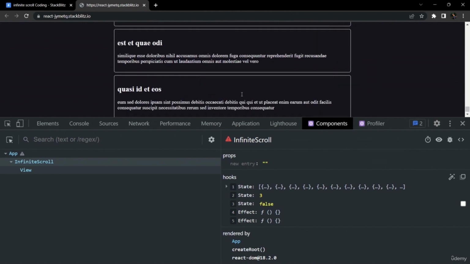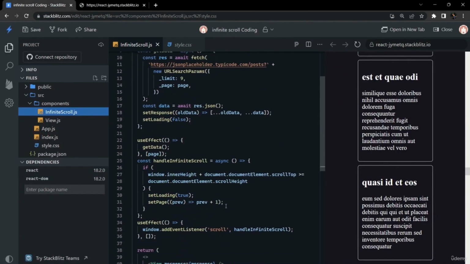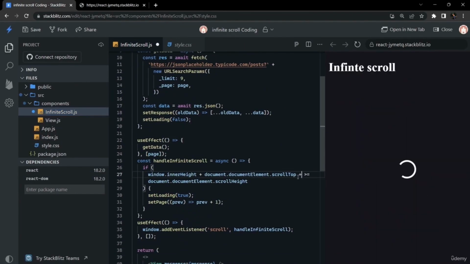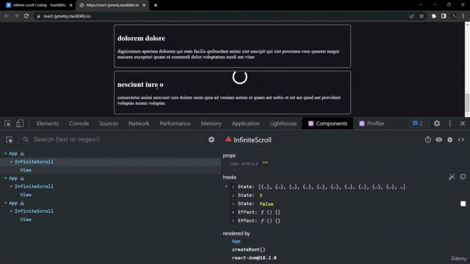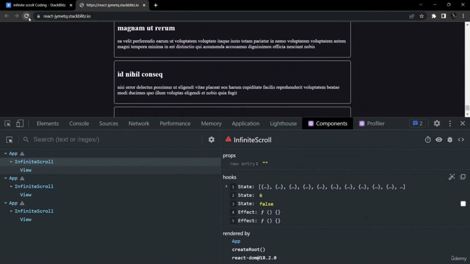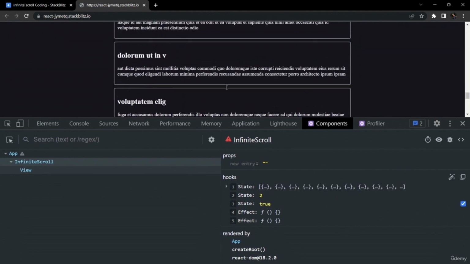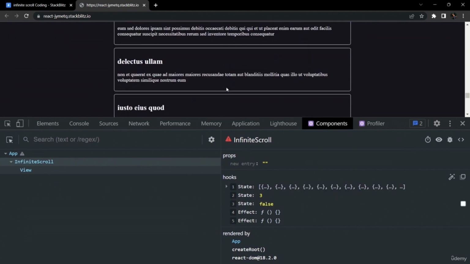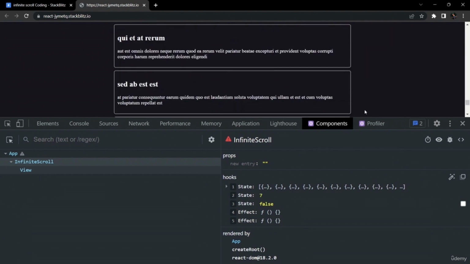If we see our app and scroll, we see that on some instances the scroll event is not working, so our logic is somewhat wrong. Here we have to add a margin of safety, so we have added 2 here. For some browsers we have to add 1 or 2 pixels for the height calculations. Now it will be working fine. As we can see, now it is working fine. So that's all for this video.